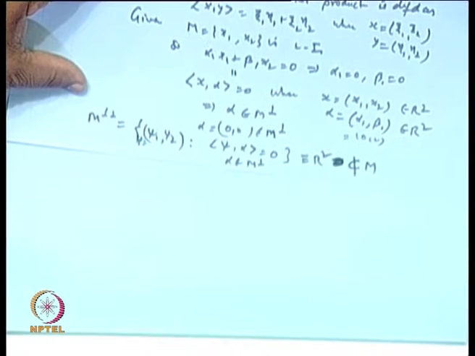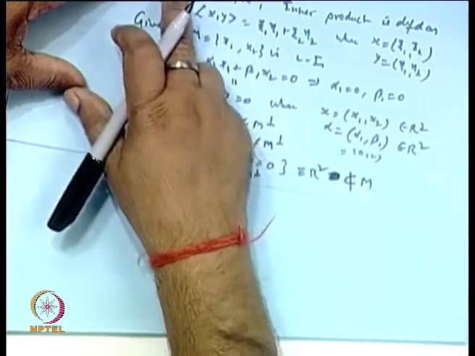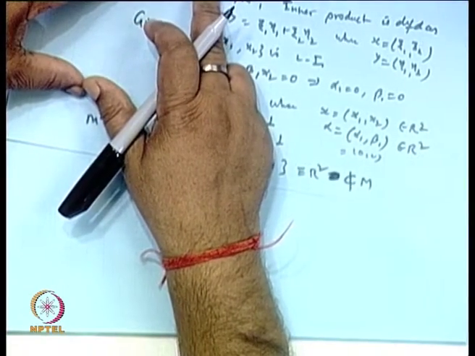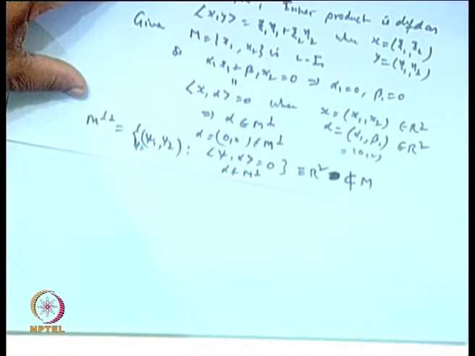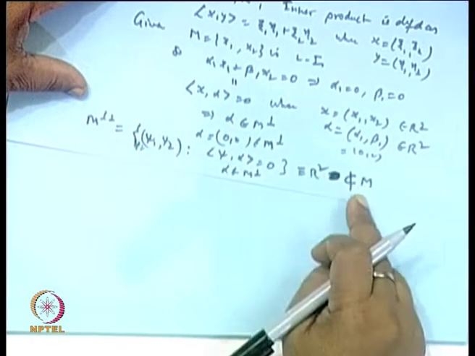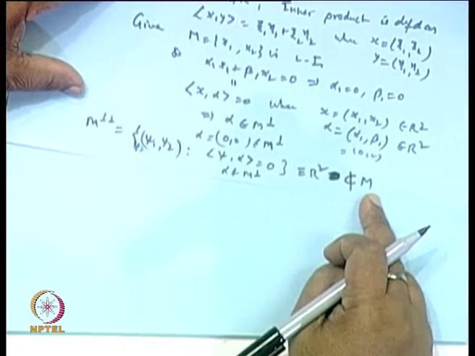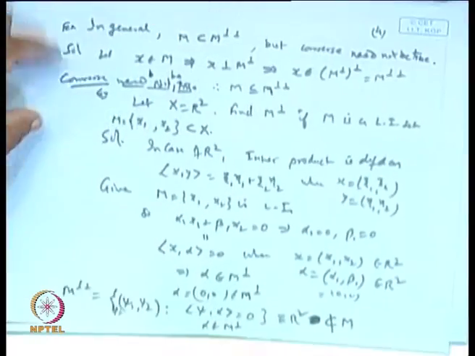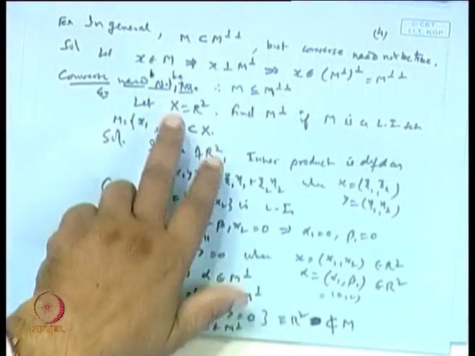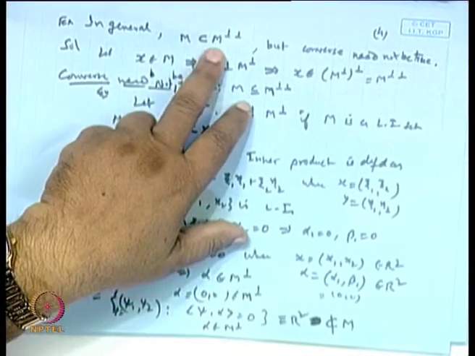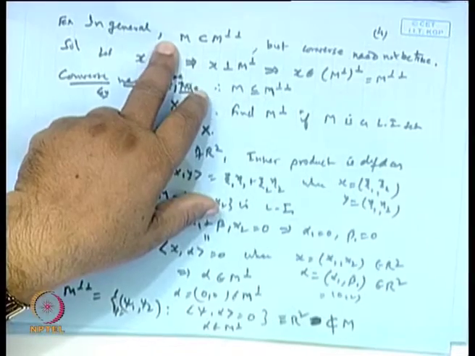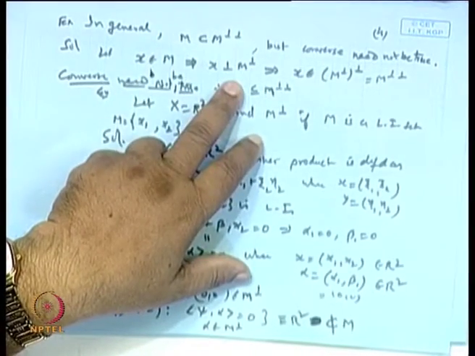Is it correct or not? Because M is our what? M is the set of only linearly independent vectors, while this may contain any vectors, maybe linearly independent or dependent. So, that is why it is not a subset. Okay. So in general, if M is a set, then its orthogonal complement will cover M, but the converse need not be true always.